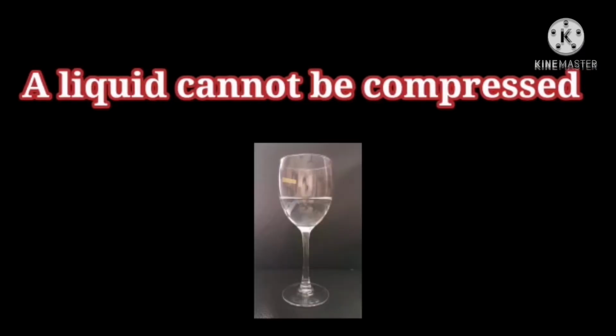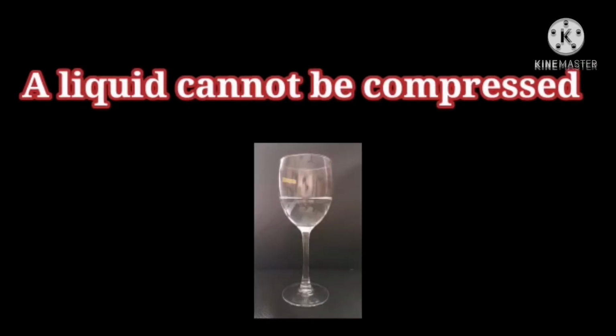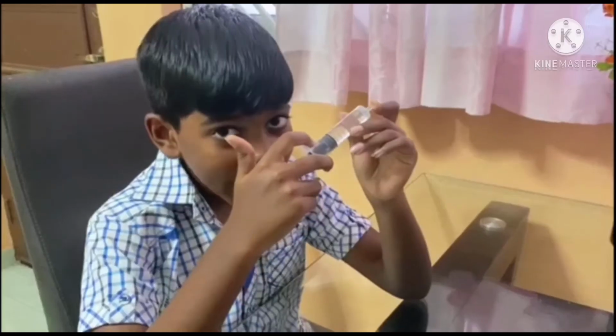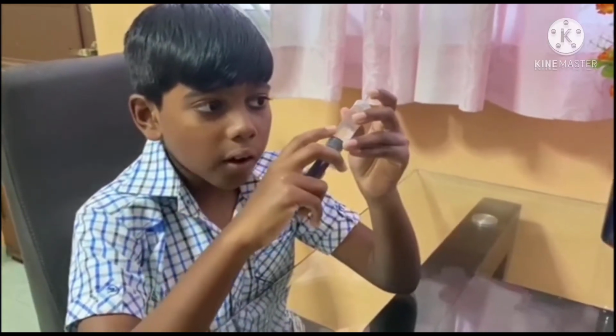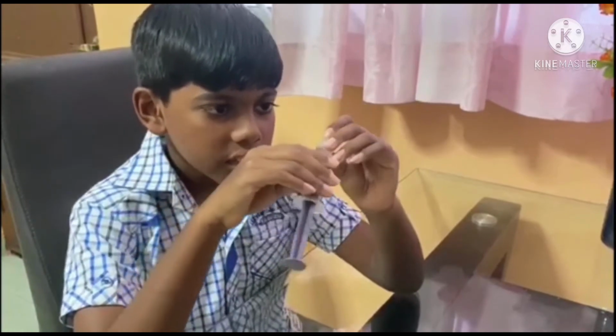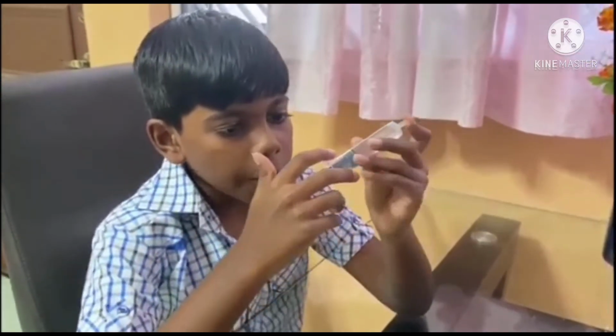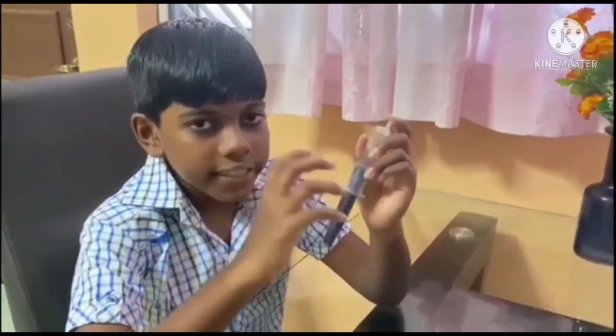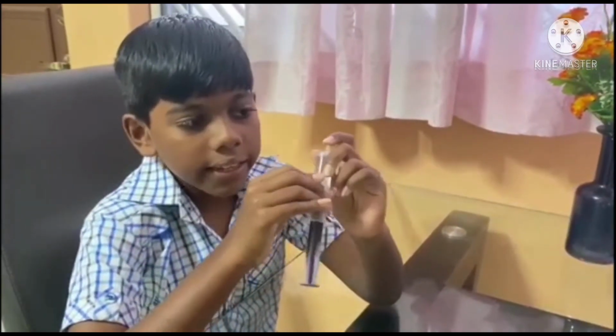Like solids, liquids cannot be compressed. The particles in a liquid are packed closely together, although not in an orderly manner. For example, I have 10 ml of water in this syringe. So now I'm going to push this to see if the liquid gets compressed or not.